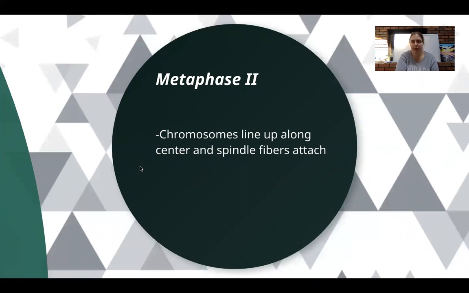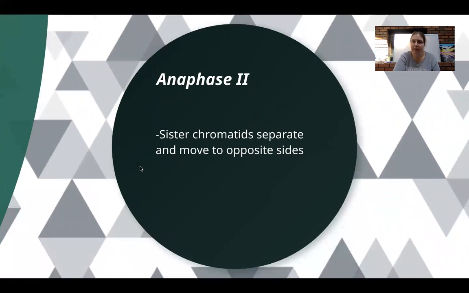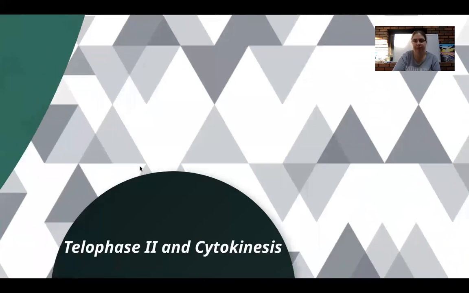Then we have metaphase 2. The spindle fibers attach to the chromosomes and help line them up in the middle of the cell. So they are lined up in the middle, single file, just like what we saw in mitosis. And then the centrioles are going to pull on the spindle fibers, causing the spindle fibers to pull on the centromeres, and that's actually going to cause the centromeres, which are holding the sister chromatids together, to separate. And that splits the sister chromatids and allows the spindle fibers to start pulling them to opposite ends of the cell towards the centrioles.